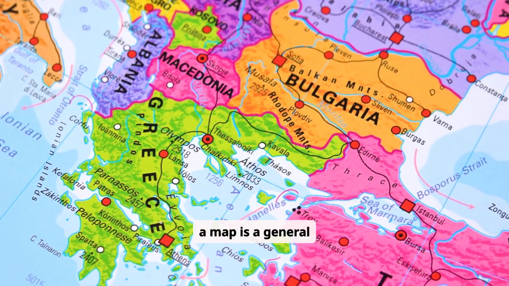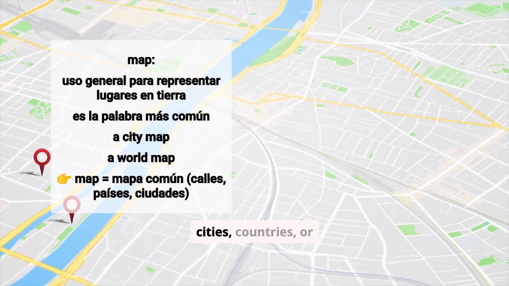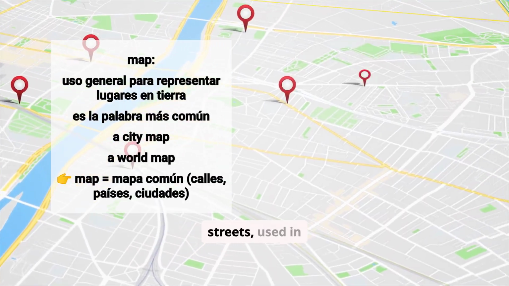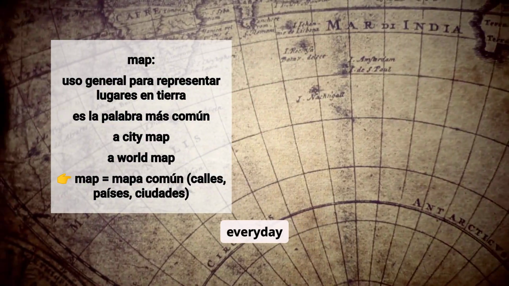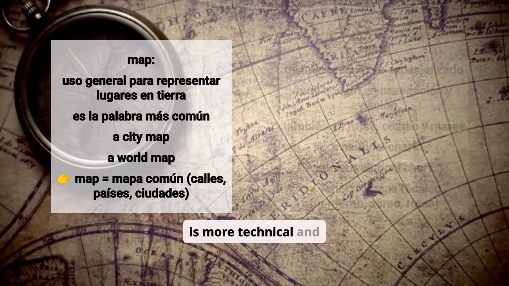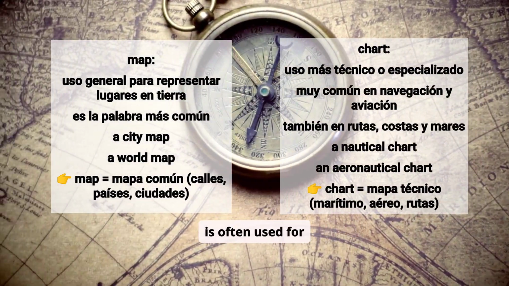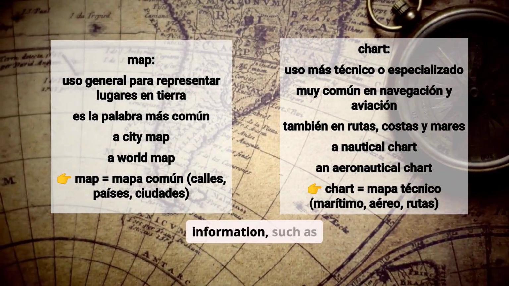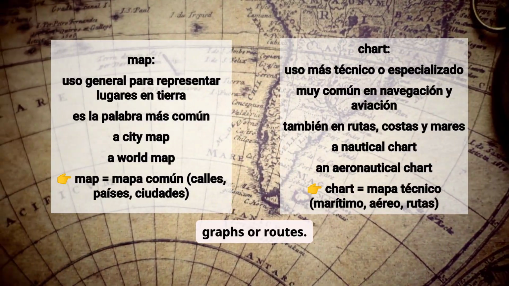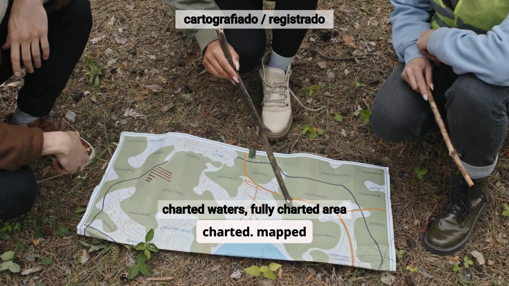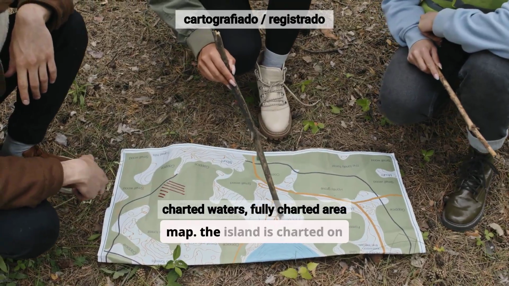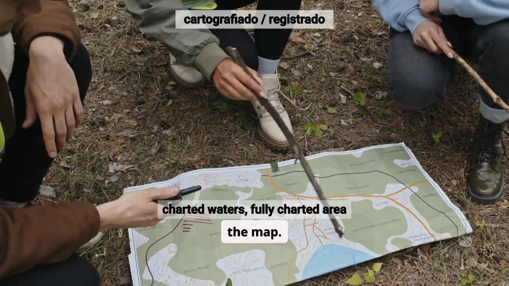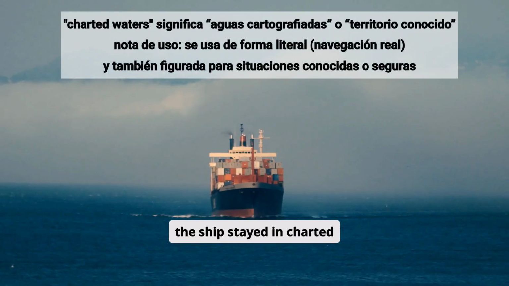A map is a general drawing of land areas like cities, countries, or streets, used in everyday situations. A chart is more technical and is often used for navigation, sea or air, or to show data and information, such as graphs or routes. Charted, mapped or recorded on a map. The island is charted on the map. The ship stayed in charted waters.